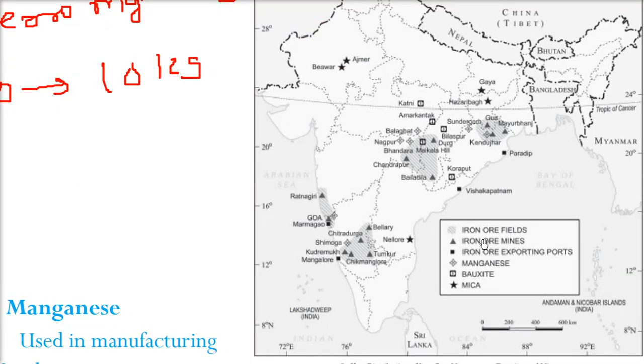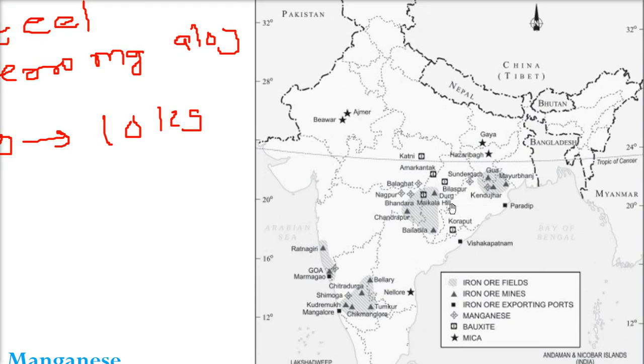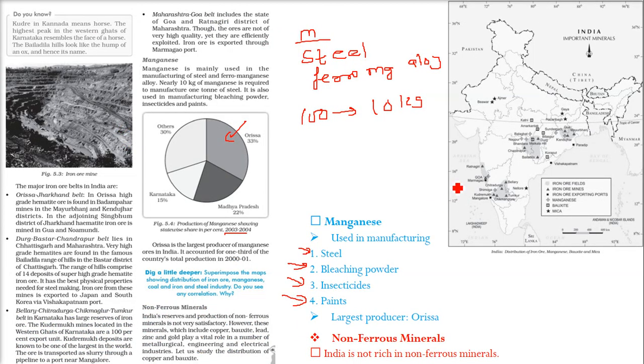So let me show you the areas which we are talking about. So this is the manganese. So these are the manganese areas. If you see, these are the manganese areas, and mostly, the largest producer is Odisha.